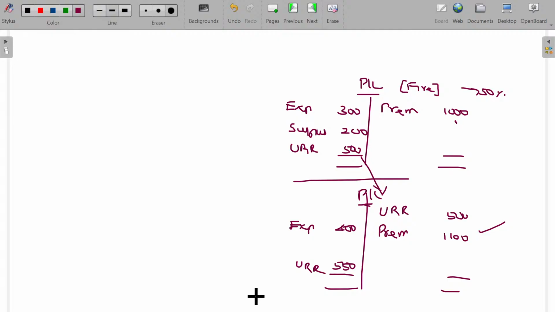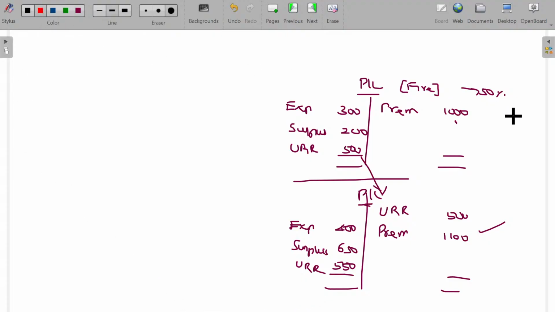Every year, the closing unexpired risk reserve, URR, should be equal to 50% of the net premium in that year. Now, if you tally, then surplus or profit identifiable in the current year being, come on, how much is that? 650.